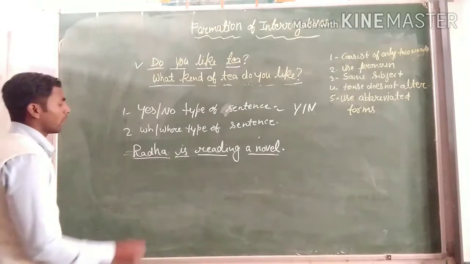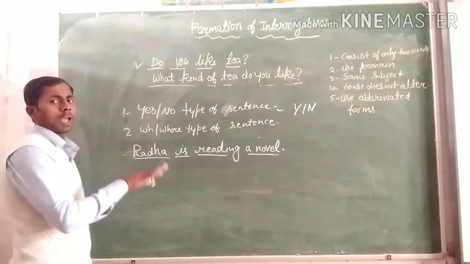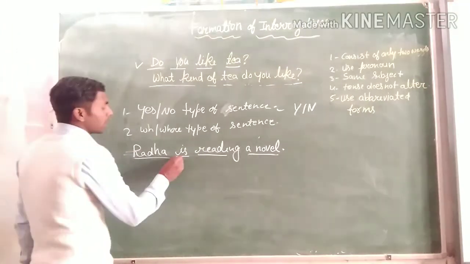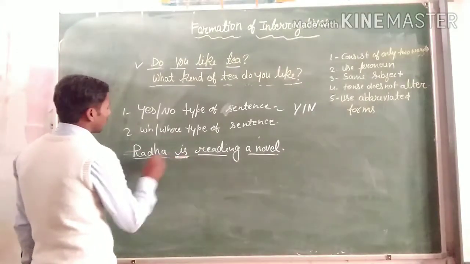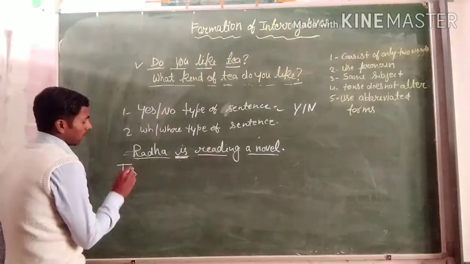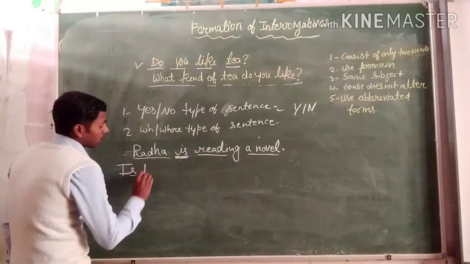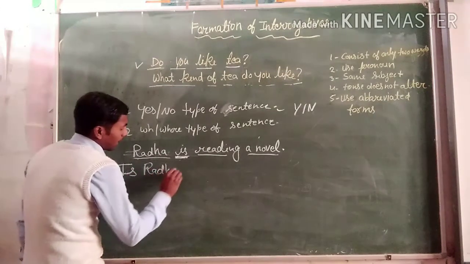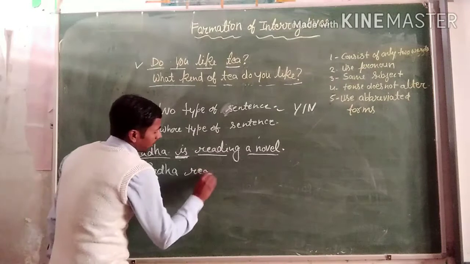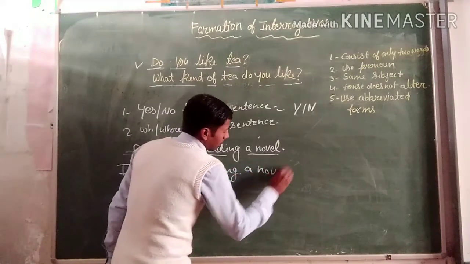So first, in the sentence we find the helping verb or linking verb, then use it before the subject. So Is will come first, before the subject: Is Radha reading a novel?